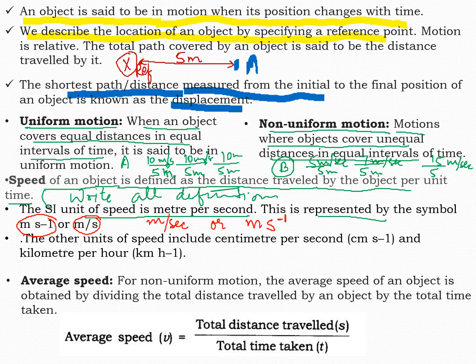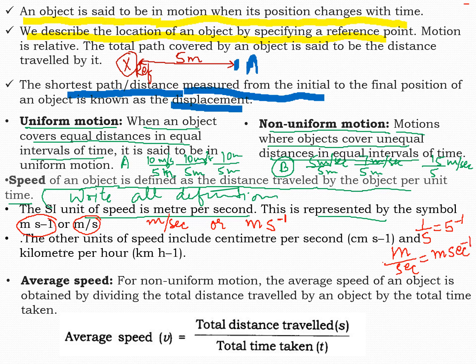If I write 1 by 5, that is actually equal to 5 to the power minus 1. Remember, in maths we have studied laws of exponents. Similarly here, meter per second is written as meter into second to the power minus 1.